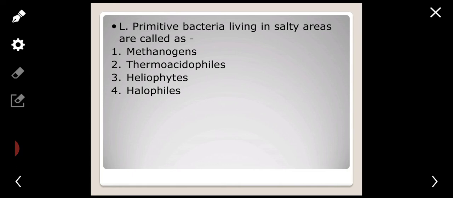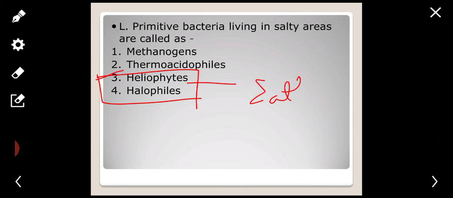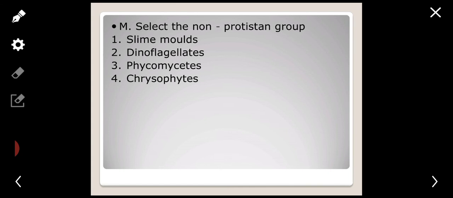Primitive bacteria living in salty areas are called as? Here you get confused between two. The third belongs to salty areas. NCERT explains all this. Methanogens is different. Thermoacidophiles are for temperature. Here halophiles belong to salty areas. These are the archaebacteria which have the strength to live in any condition, extreme conditions actually.